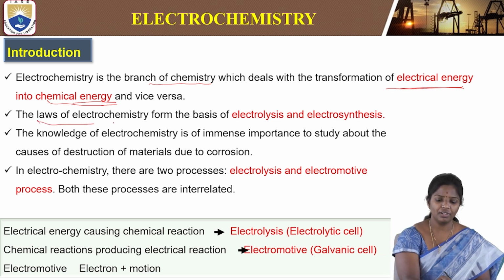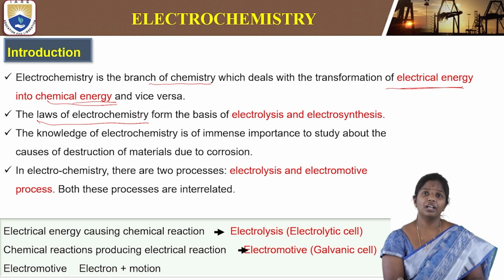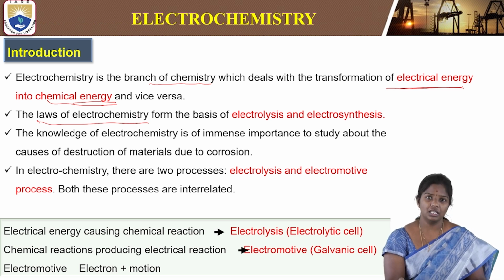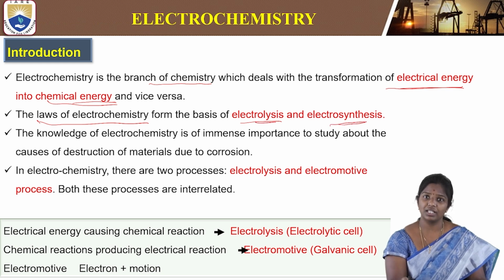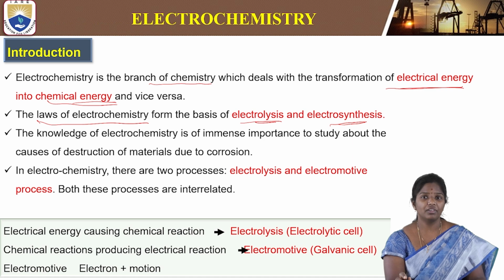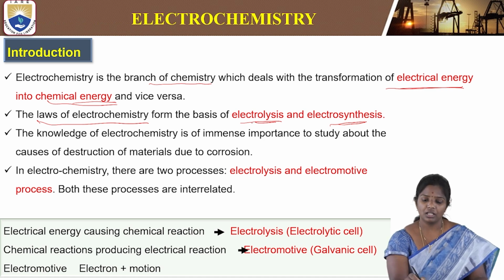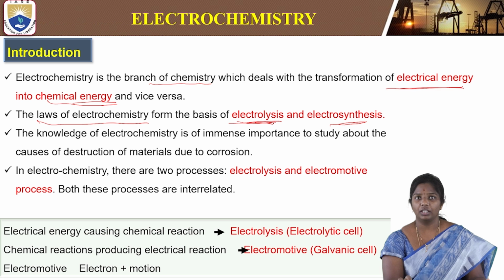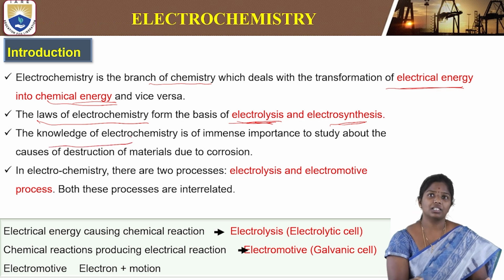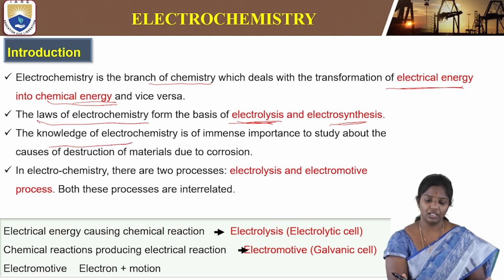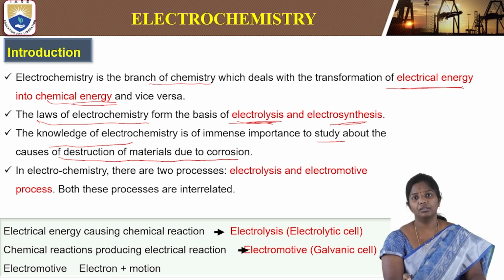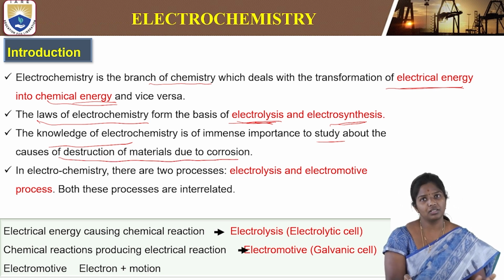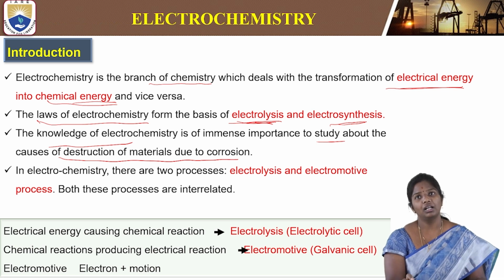So there are some laws of electrochemistry, that is nothing but Faraday's laws, that form the basis for electrolysis or electrosynthesis. We will understand in depth how these are going to help us in engineering. Then the knowledge of electrochemistry is of immense importance to study the causes of destruction of materials. So we have to understand the main electrochemical reactions or redox reactions before we understand what is corrosion.